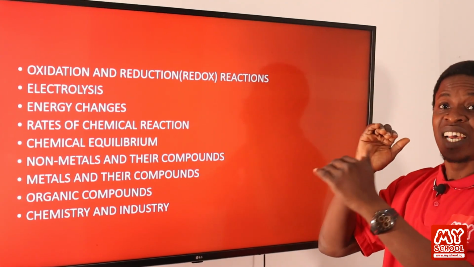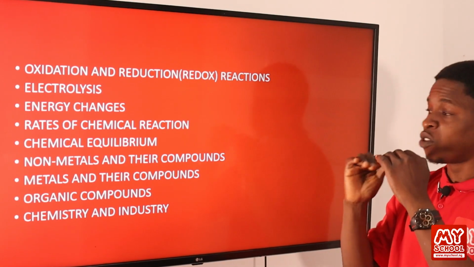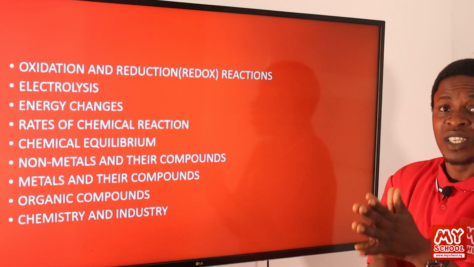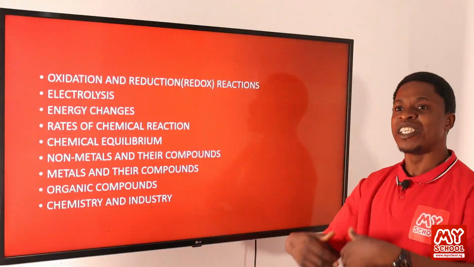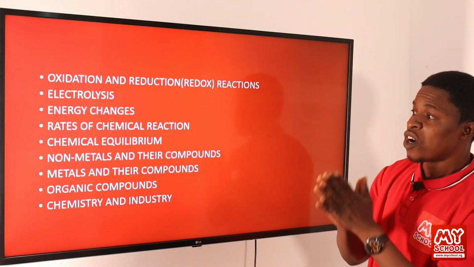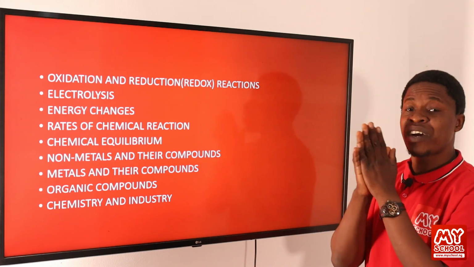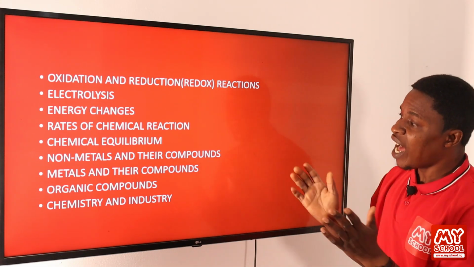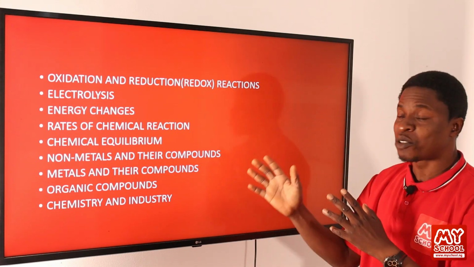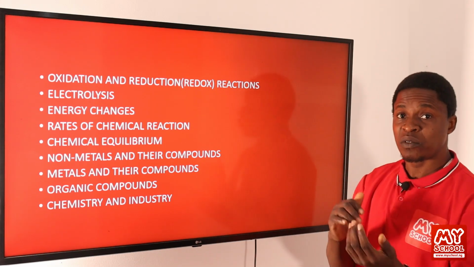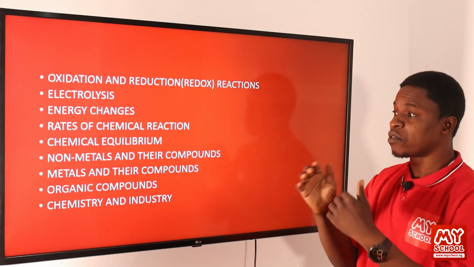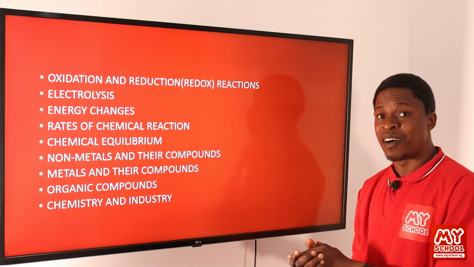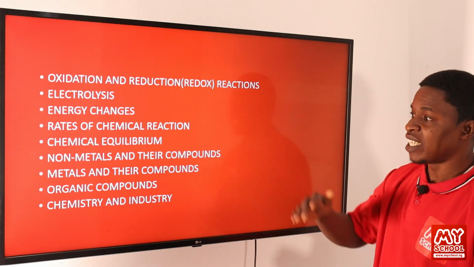So all of those elements we'll be looking at, we'll see how we can produce them. We call it laboratory preparation or industrial preparation in large quantity. So we look at each of them one after the other. We look at their properties. How can we test for their presence where we have them? So we'll be looking at all of those ones, and then the reactions that they can take part in. Physical, chemical reactions. How are they able to react with one another, with another non-metal, or react with a metal? What kind of reactions can they undergo?